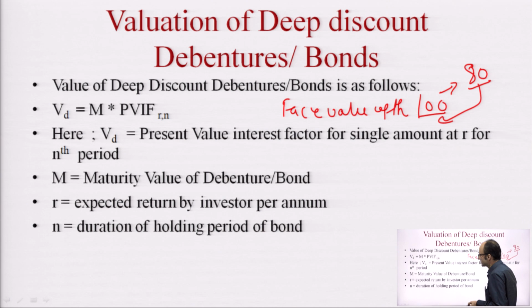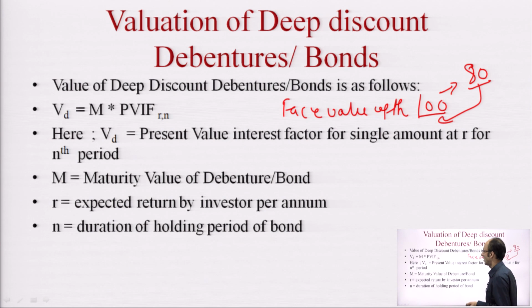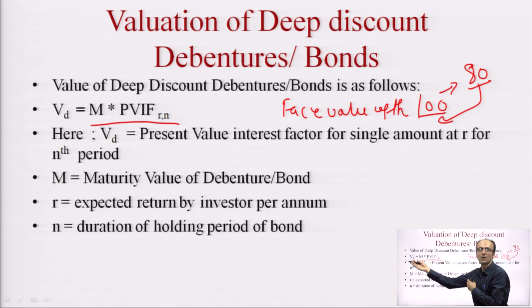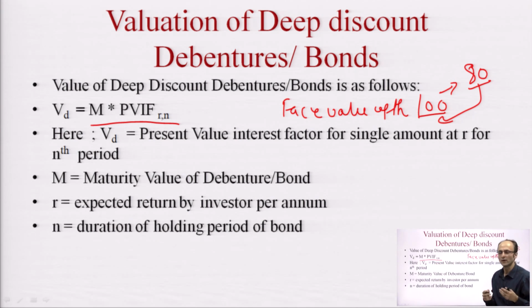Now in such cases, when deep discount bonds are being issued, the company does not pay interest on it because they are already issued at discount to the bondholders. So how can we value these bonds which are issued at deep discount? The bond value can be calculated by a very simple formula. Now you can see there is a slight change from the previous formula of redeemable bond to this one. Here we are only getting the maturity value, which is multiplied by the present value factor at R and N. R is the rate of interest or the discount rate for the number of years.